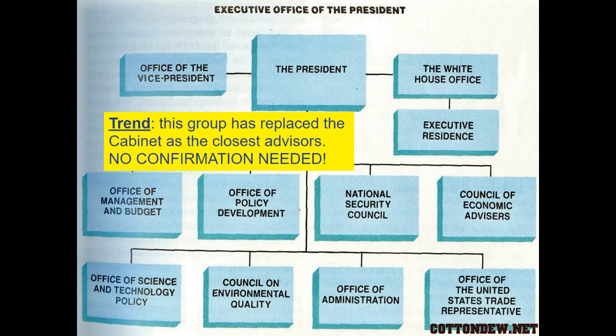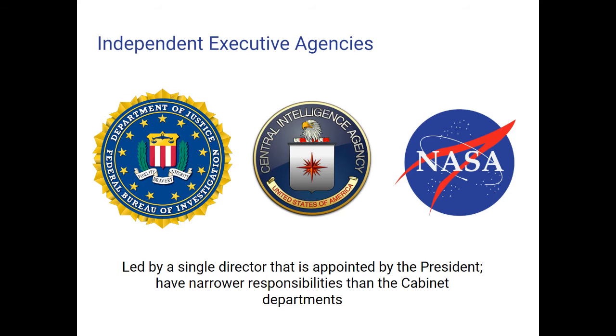They have become a president's closest advisors in modern times because this group does not need to be confirmed by the Senate. So a president can put his most trusted advisors around him in these positions and not have to worry about opening them up to the really grueling Senate confirmation process, which is pretty ugly to go through.